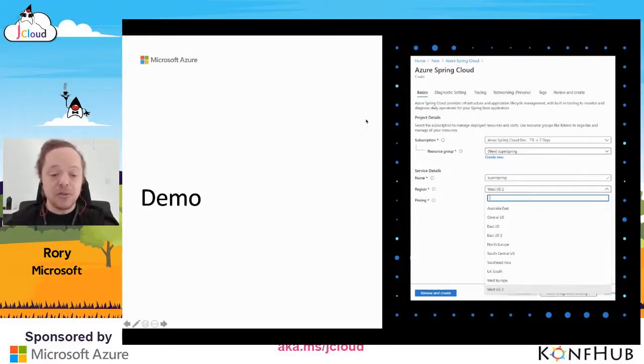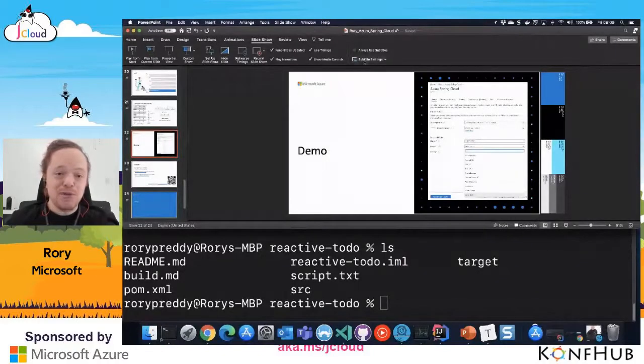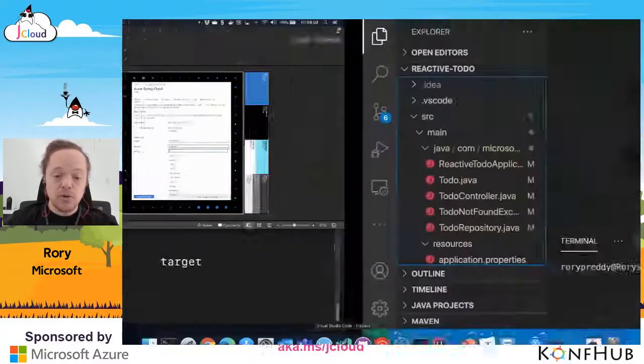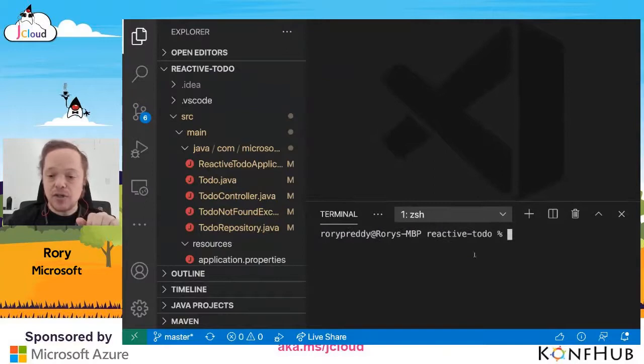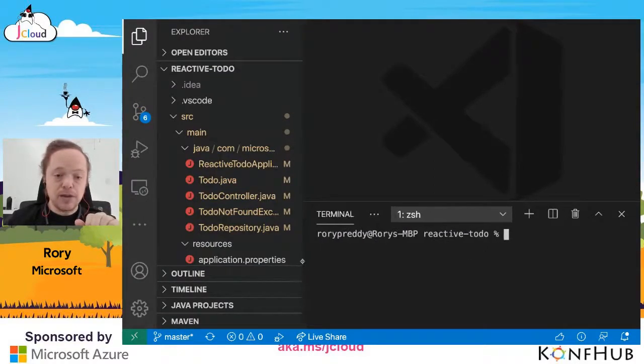So I'm going to get out of my slides, and this is always kind of scary when you get out of the slides. You don't want everyone to see your PowerPoint presentation. And then I've got my terminal. I've got Visual Studio Code. I'm going to make it a little bit bigger. Is this the nice size? I know that the StreamYard might be a little bit too small. This is a nice size here.